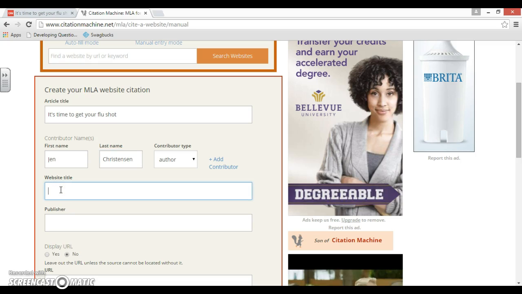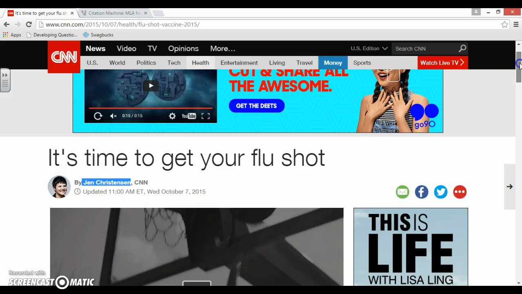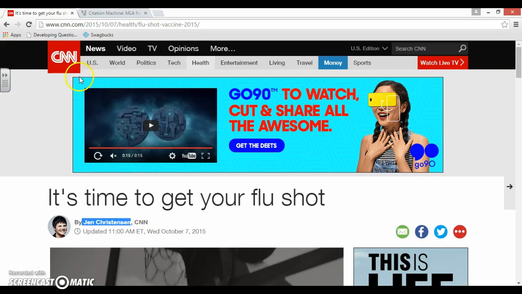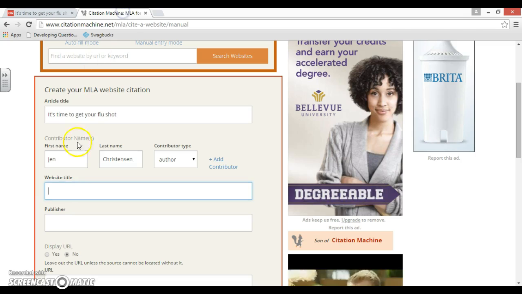Next box asks you to find the website title. Website titles are generally near the very top. In this case, it's in this little box in the corner. So what is the website title? CNN.com. CNN. So for this box, I'm going to put CNN.